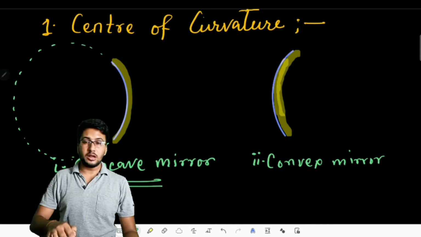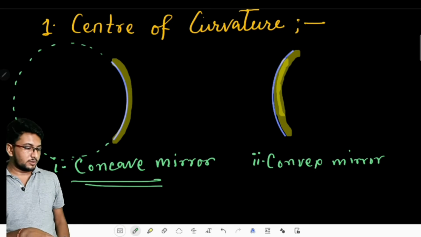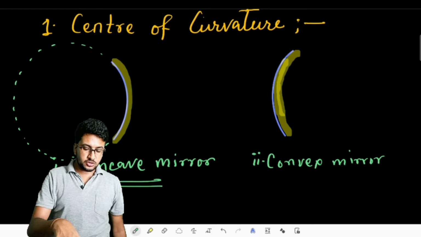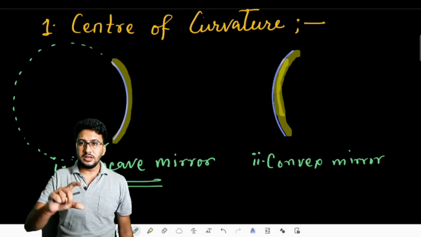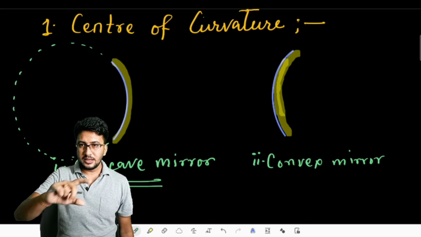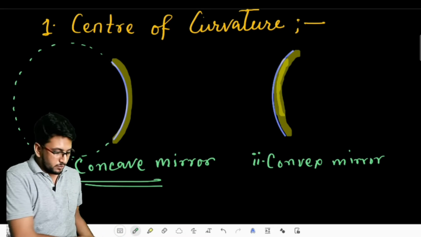Suppose there was a spherical ball whose total is not taken. Only a single part is taken, and that is made into a concave mirror.